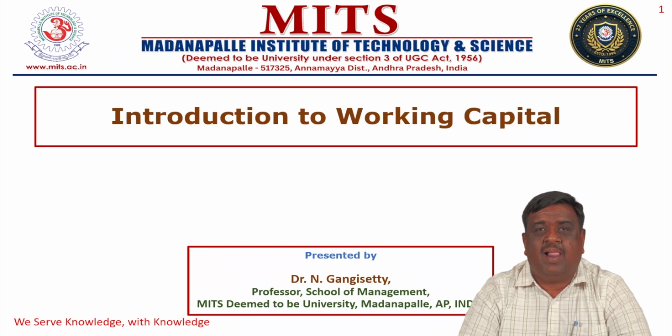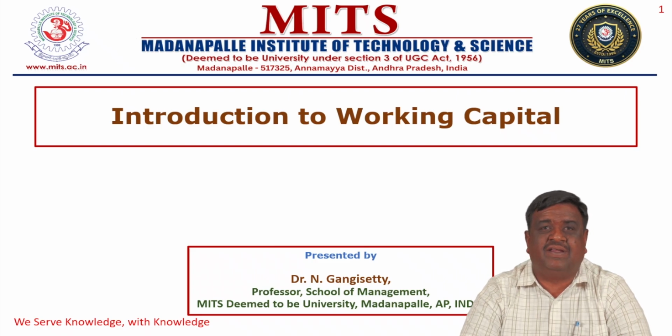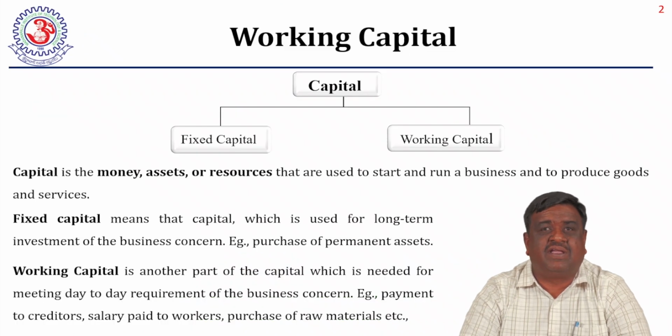In simple terms, capital is the initial amount which we introduce into the business. Now, this capital is classified or divided into two broad categories. One is fixed capital and another one is working capital.